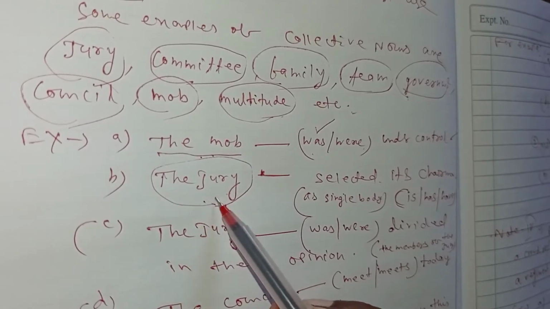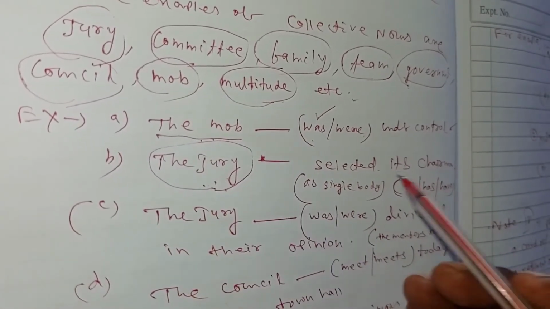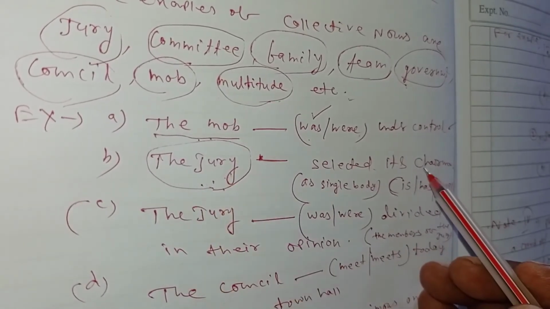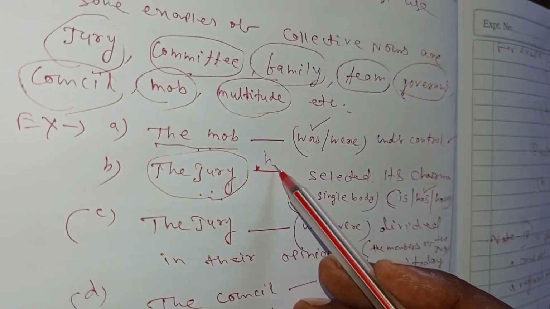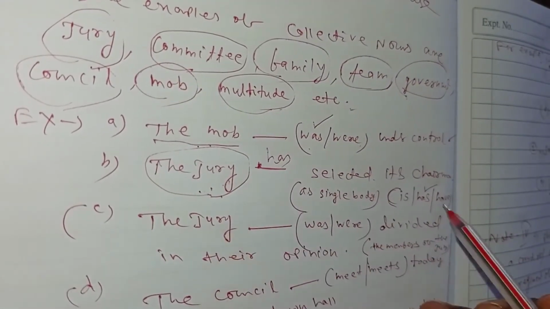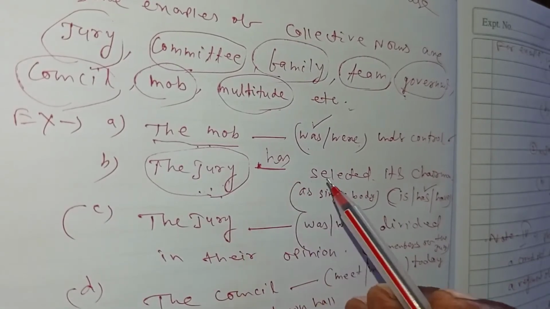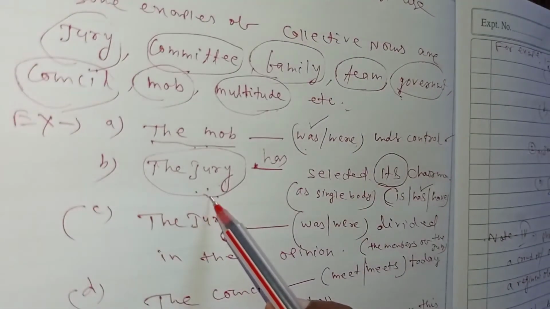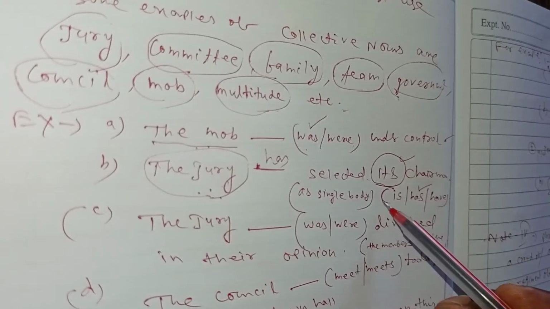The word jury is followed by a singular verb here. As the sentence is in the present perfect form, you should use has. Why has is applicable, not have? You remember, it is because there is another word, its. The jury here is its. So its is in a singular form.